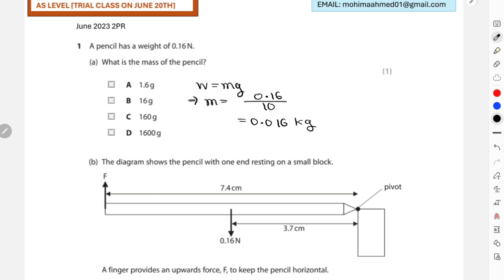If I convert this into grams, that will be multiplying this with 1000. So 0.016 times 1000 gives you 16, which is option B as your correct answer.